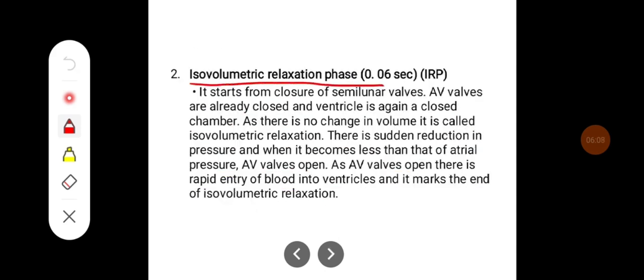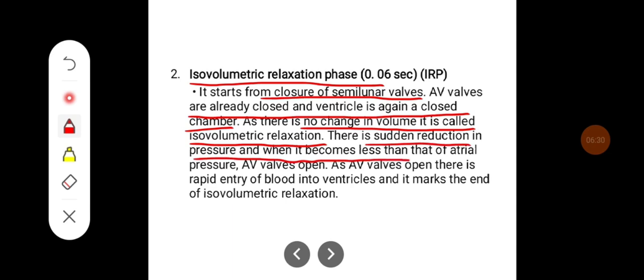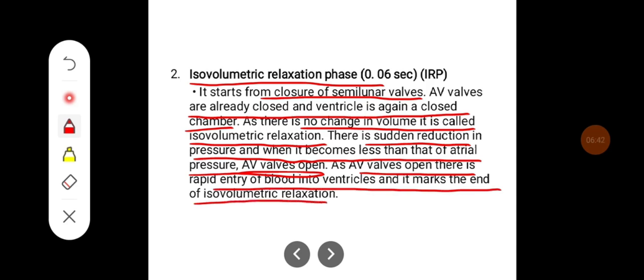Then the isovolumetric relaxation phase, which is around 0.06 second. It starts from closure of the semilunar valves. AV valves are already closed and the ventricle is again a closed chamber. As there is no change in volume, it is called isovolumetric relaxation. There is a sudden reduction in the pressure, and when it becomes less than the atrial pressure, the AV valves open. As the AV valves open, there is a rapid entry of blood into the ventricles. It marks the end of isovolumetric relaxation.